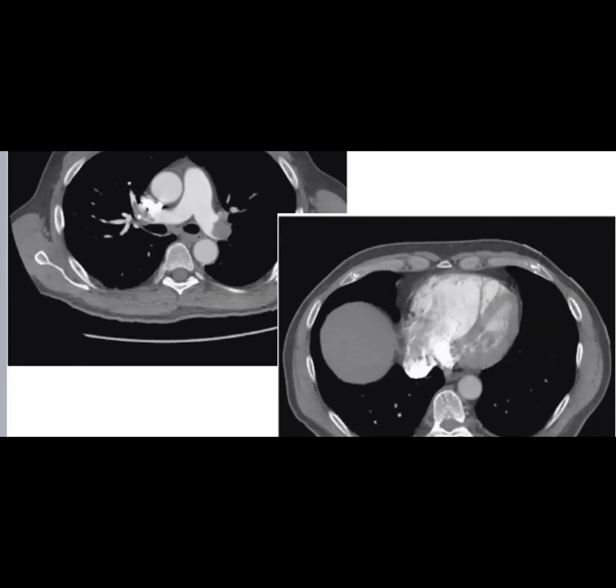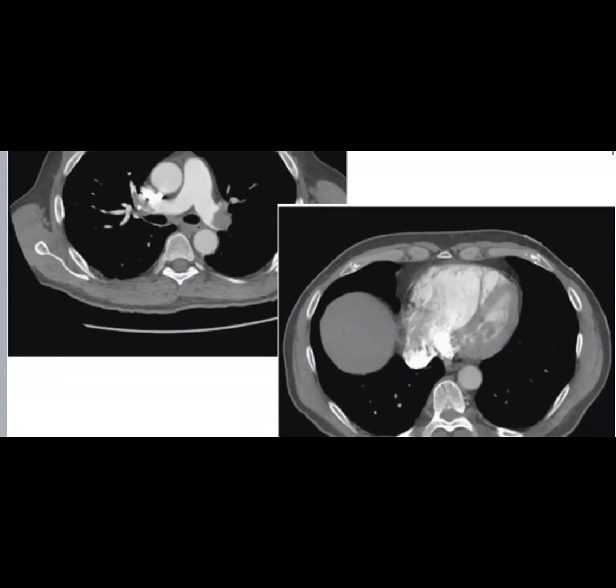In the other axial image, the RV is dilated and the septum is bowing towards the left side. So this is a major pulmonary embolism, and treatment is thrombolytic therapy.